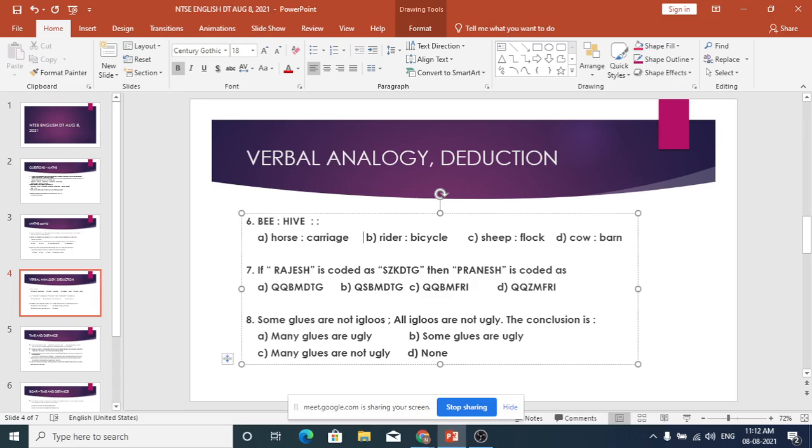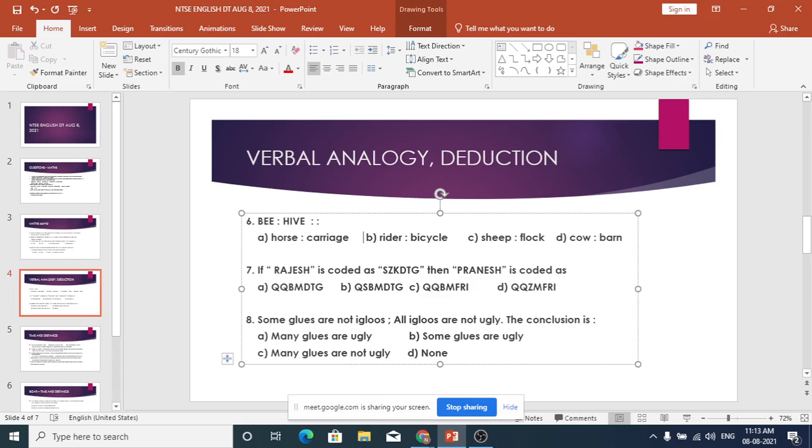Read the next one. Anirudh, can you read that? Next one, 7th question. Yes, sir. Okay. If Rajesh is coded as SZKDTG, then Pranesh is coded as? So you have to find what is the relationship between Rajesh and SZKDTG, and similarly, you have to find how Pranesh can be coded.